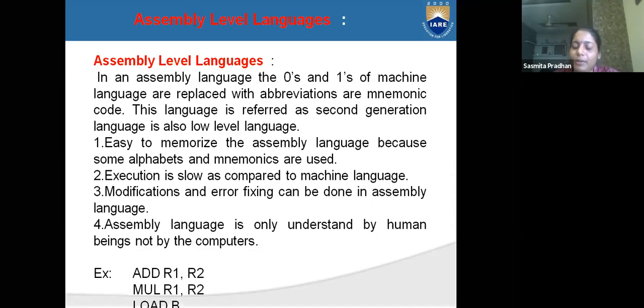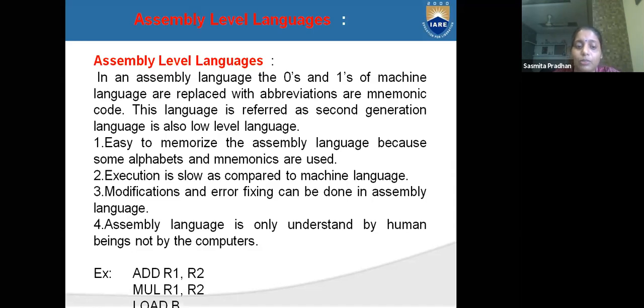If I tell you 0 1 1 1 1 5 5 5 5 5 5 5 0 1 1 1 1 and 0 0 0 0, what is the meaning of this language? You cannot understand whether we are adding, subtracting or multiplying. So this is a type of machine level language.